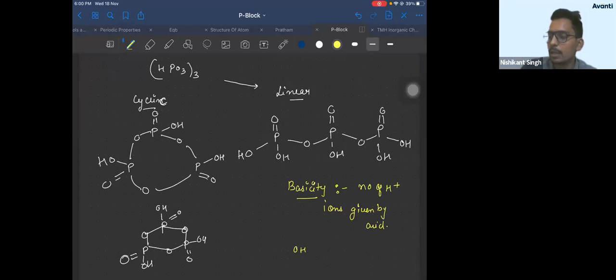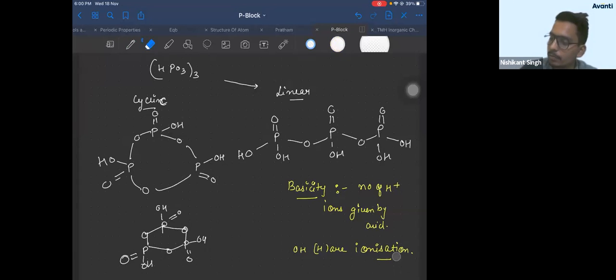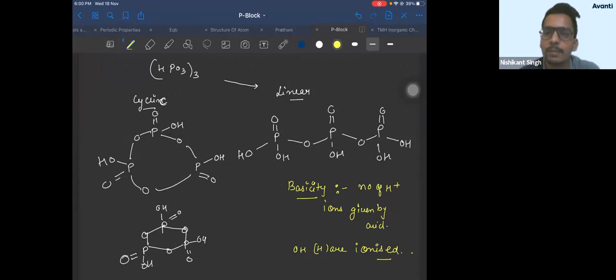So OH hydrogens are ionizable. PH hydrogens are not ionizable. Matlab, OH can release H plus ions, PH cannot.